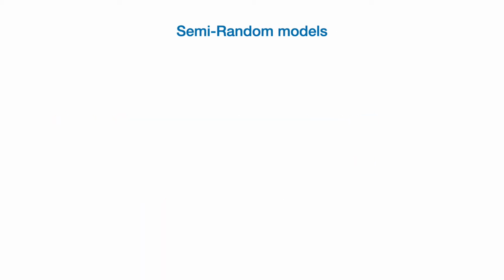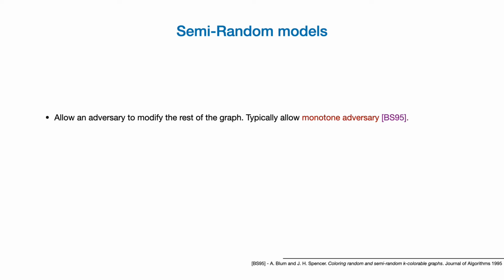So the next step up towards robustifying these models is the semi-random models, which is a hierarchy of models where we allow an adversary to interact with the graph. However, as such, we cannot allow an arbitrary adversary since it can convert the instance into the worst case instance where we know the problem is abysmally hard. So we restrict the adversary by saying that firstly it should respect the planted solution.